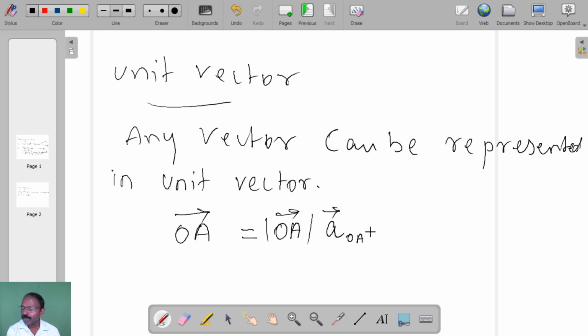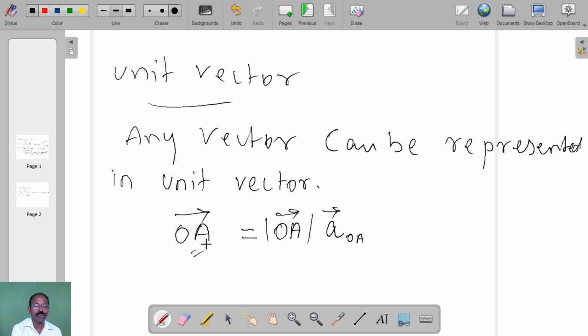So vector is a physical quantity which has magnitude and direction. I am writing the vector OA, and to denote vector I write this bar.